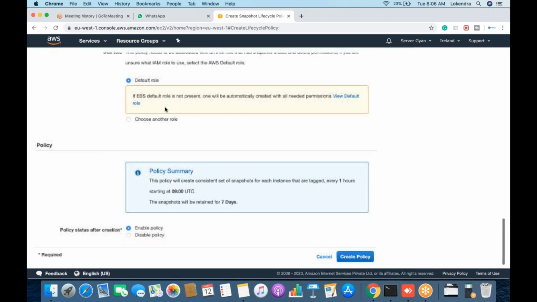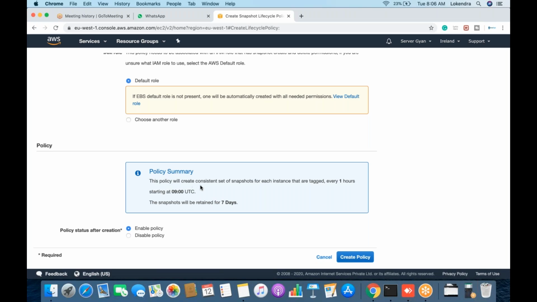Okay, so now you can read your policy summary. This policy will create a consistent set of snapshots for each tagged instance every 1 hour starting 9 p.m. UTC. Snapshots will be retained for 7 days. For example, if you are taking a snapshot every 1 hour, there will be 24 snapshots within a single day. So 24 into 7, somewhere around 168. So those many snapshots will be there for a single instance. That is how it is going to work.